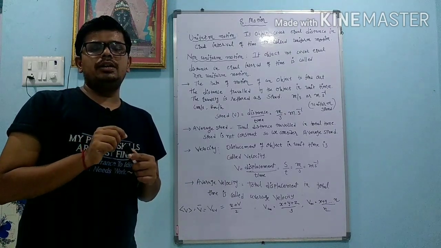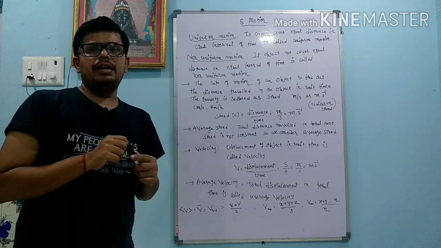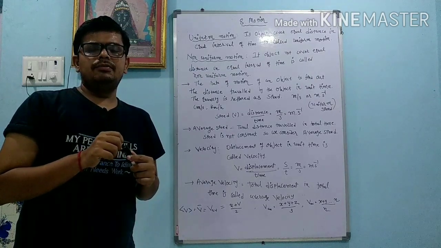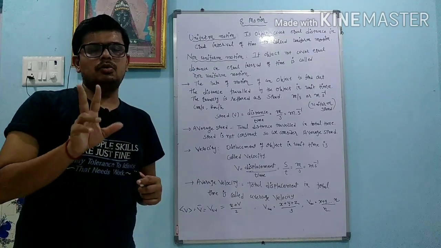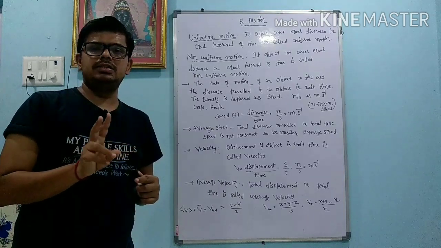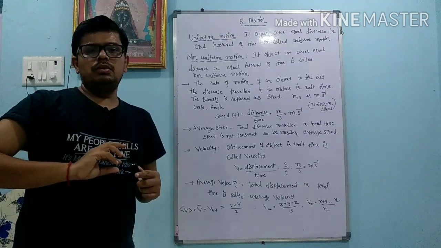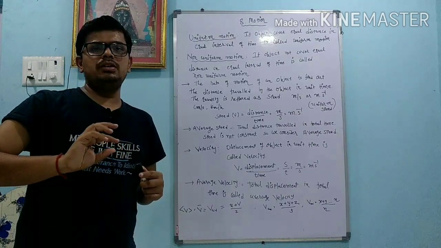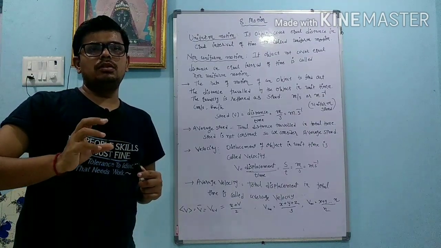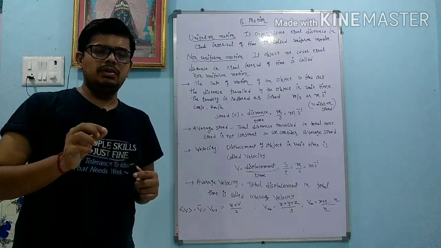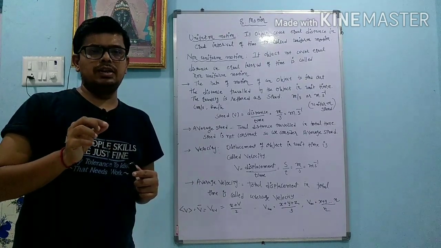Small u indicates the initial velocity and small v indicates the final velocity. In this chapter, we will discuss only two velocities. If I come out from the home, my velocity is u, and if I am traveling on any vehicle, then my velocity is v. V is the final velocity.